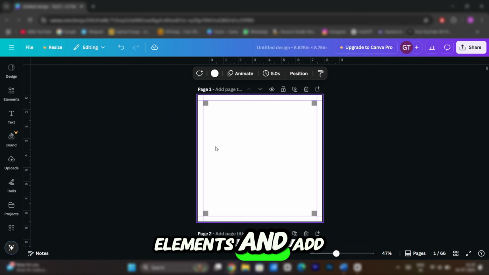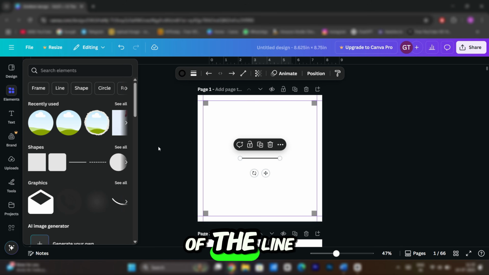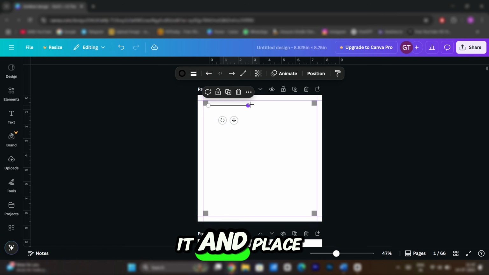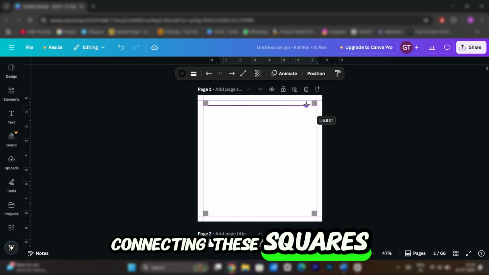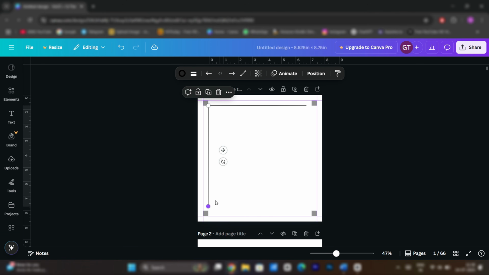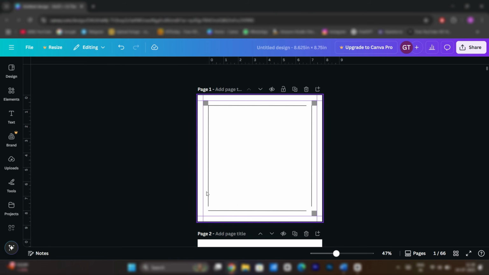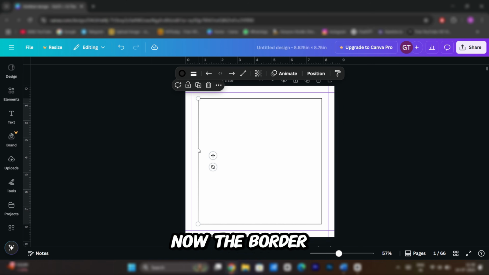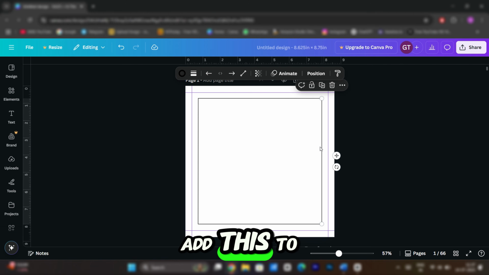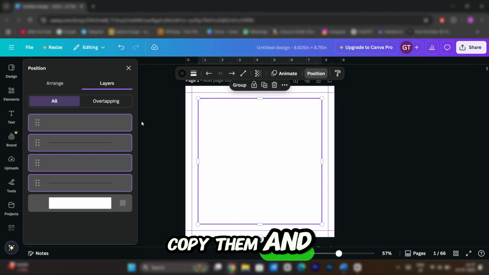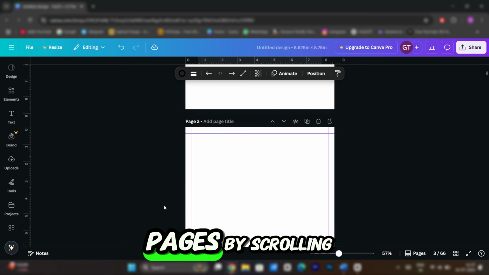Now go to Elements and add a line. Set the stroke of the line to 2 and simply stretch it and place it here, connecting these squares. Do the same to join the rest of the border. Now the border is created. We want to add this to every drawing page. Select all the lines, copy them, and simply paste them on all drawing pages by scrolling.